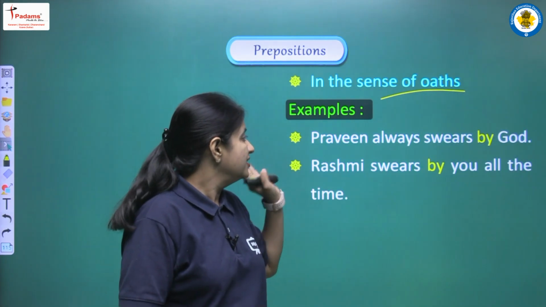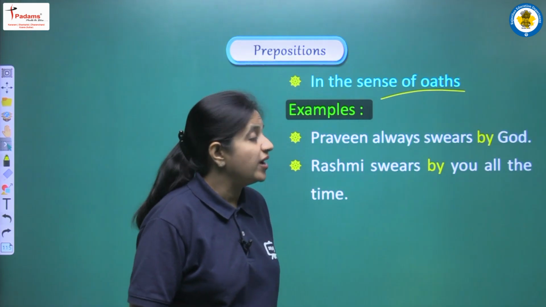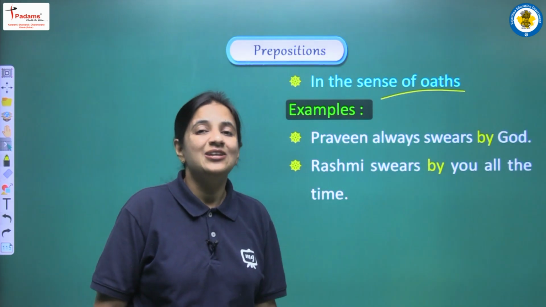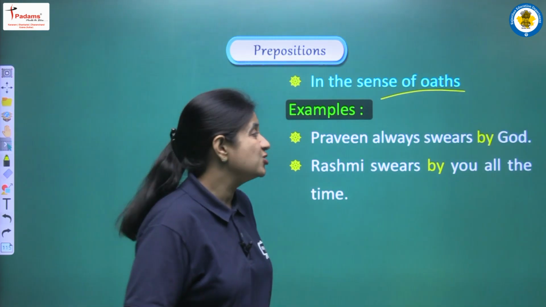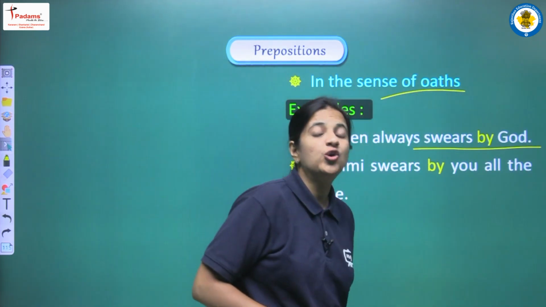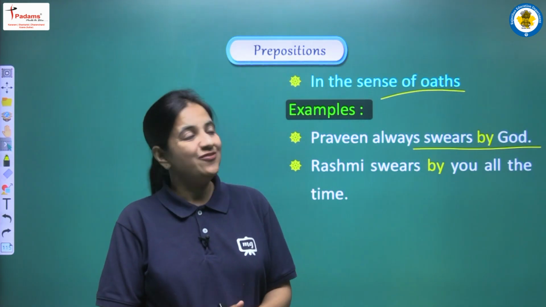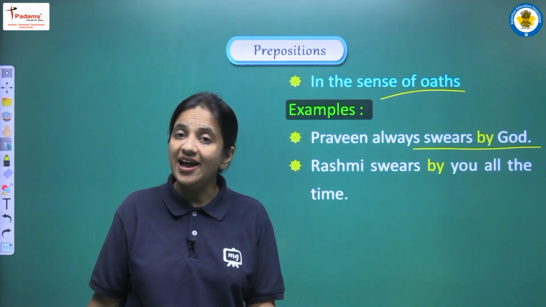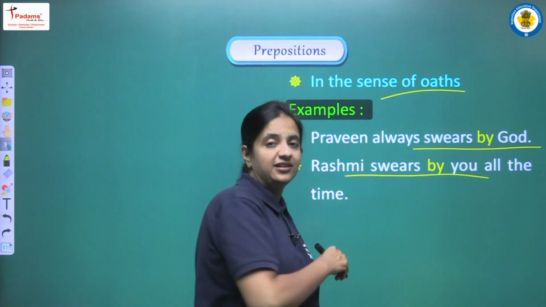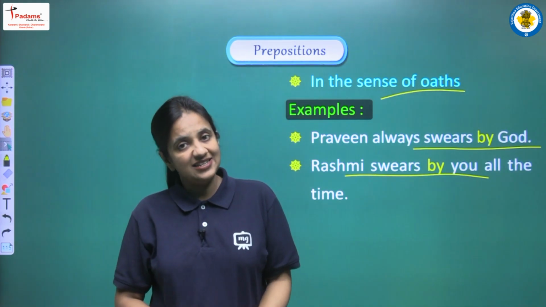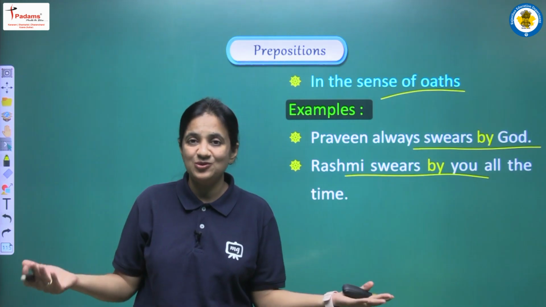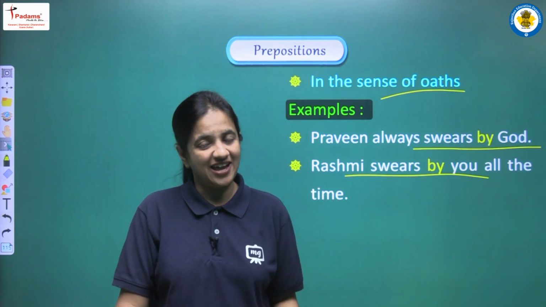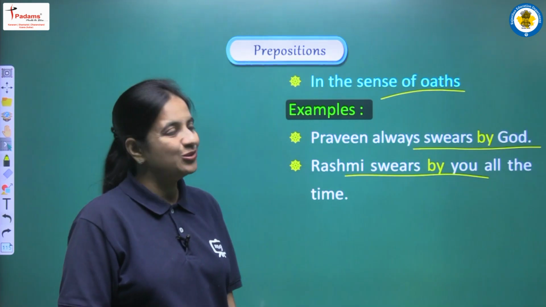Let's see the examples. The first is, Praveen always swears by God. So it's a very common term, right? Students use it a lot, you know, by God, swear by God. So swear means we are taking one kind of oath in the name of God, and for that we have to use by. Next is, Rashmi swears by you all the time. Again we are having swear. Swears means the same thing, that is taking oath. So in that sense also we have to use by. We all use it: I swear by God, I am not telling a lie, right? So these are very common terms that we all use.